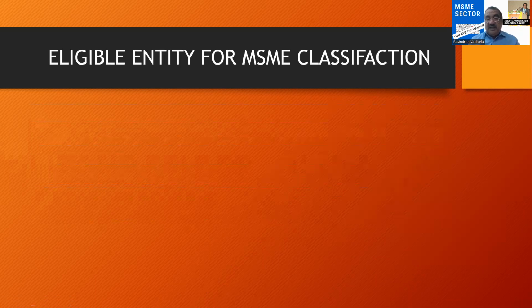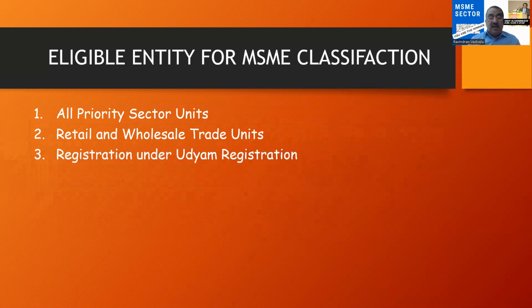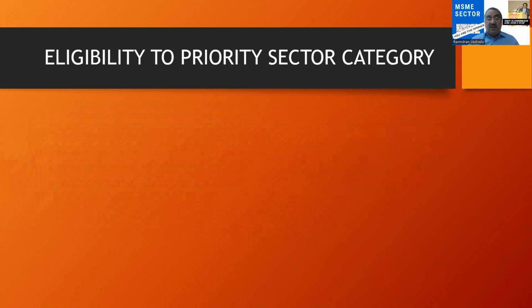Now, what is the eligible entity for classification? All priority sector units are eligible to be classified under the MSME category. And now they have included retail and wholesale trading units. So all the manufacturing units and so on. They have given a list of priority sectors that we will discuss later. So retail and wholesale trade units also come under the classification of MSME. And here they say that in order to claim MSME benefits, you have to register under Udyam registration. So registration under Udyam is a must. And what is the eligibility for the priority sector? Now we'll have a discussion.